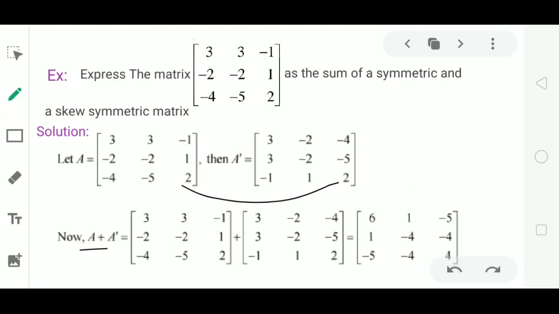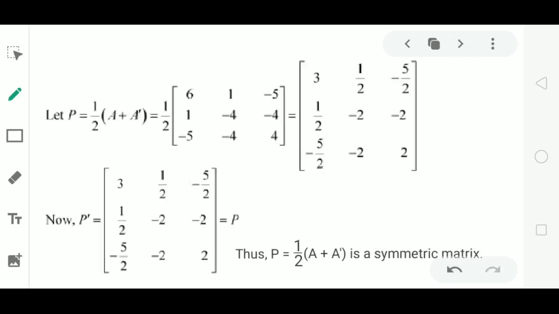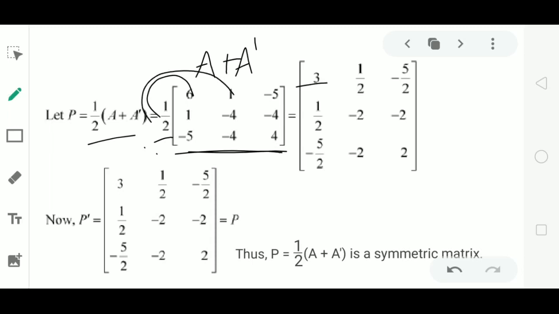Next we find 1 by 2 into A plus A dash. 1 by 2 into A plus A dash is 1 by 2 into the matrix A plus A dash. We multiply 1 by 2 to each of the elements of the matrix A plus A dash. 1 by 2 into 6 is 3. 1 by 2 into 1 is 1 by 2. 1 by 2 into minus 5 is minus 5 by 2. 1 by 2 into 1 is 1 by 2. 1 by 2 into minus 4 is minus 2.